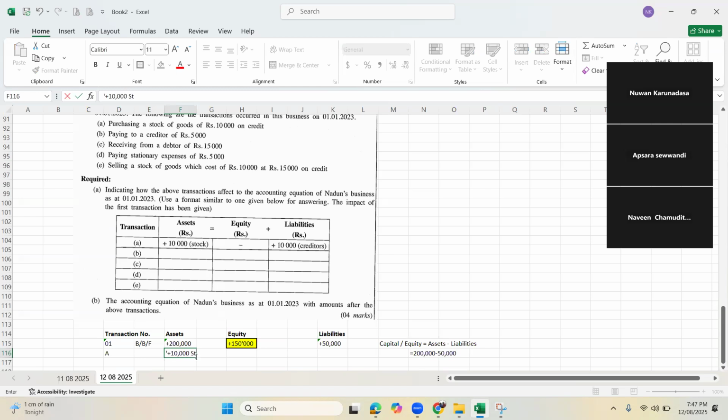That is stocks. Very good. Then what is the other? On credit means it is a liability. Liability increases. Very good. Plus here 10,000. That is what? Creditors.